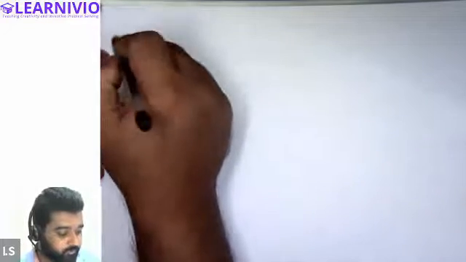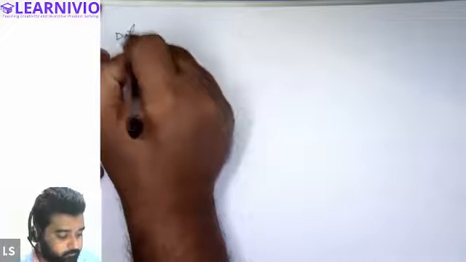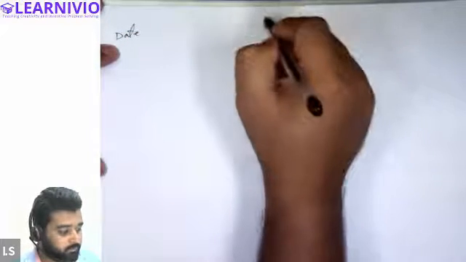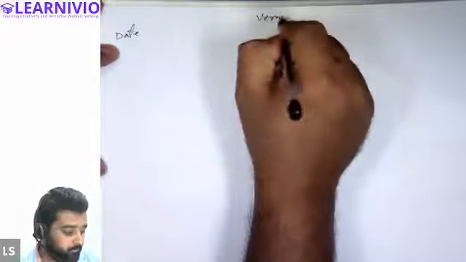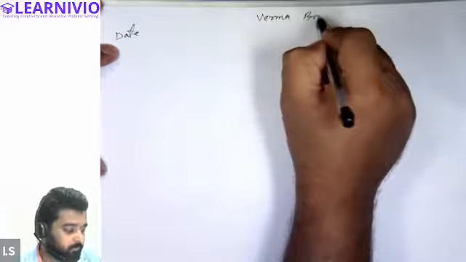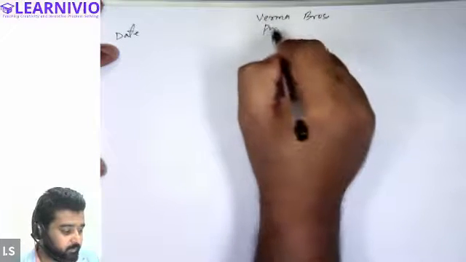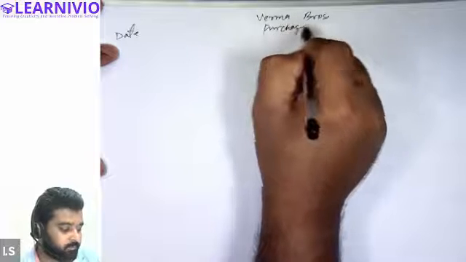First of all, give me a moment. First we will write down the date, and other than the date, we will write Verma Brothers purchase book. We are making the purchase book for Verma Brothers.